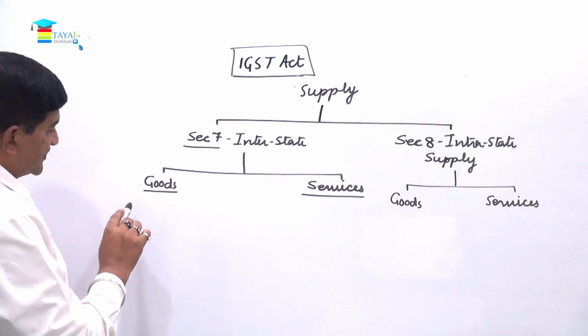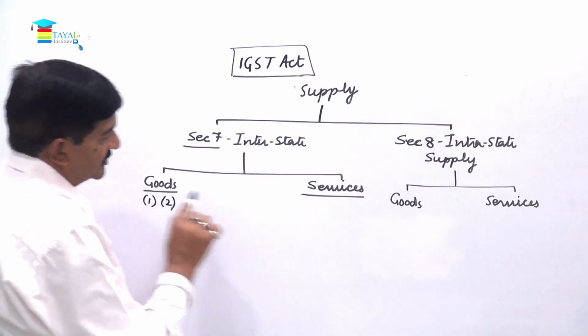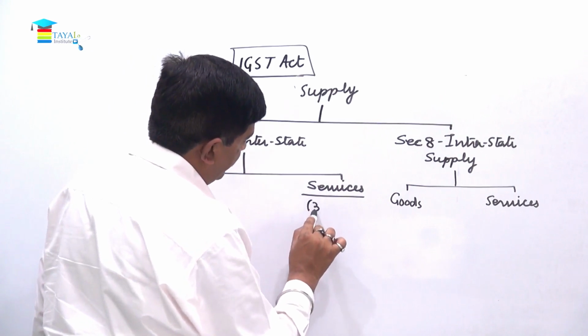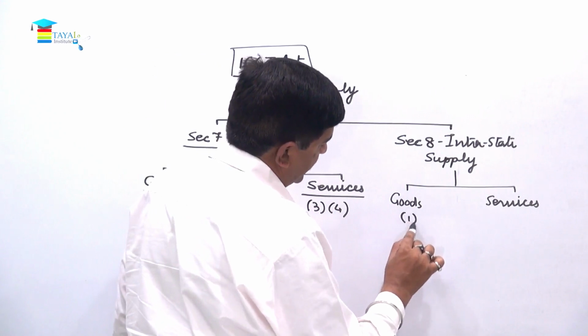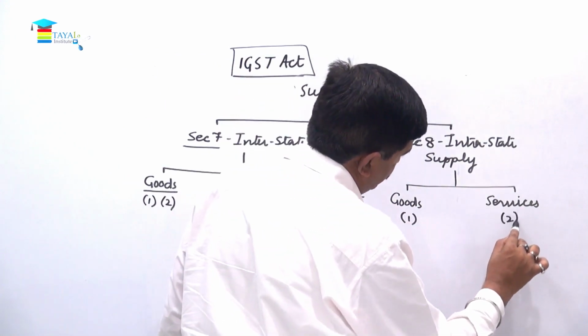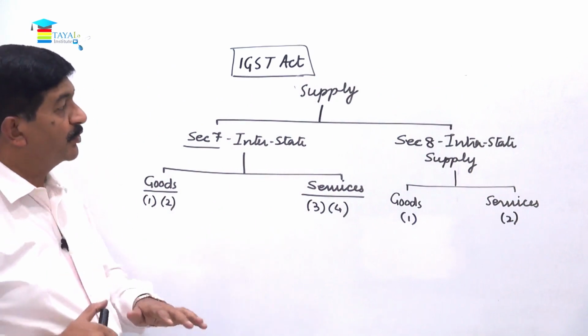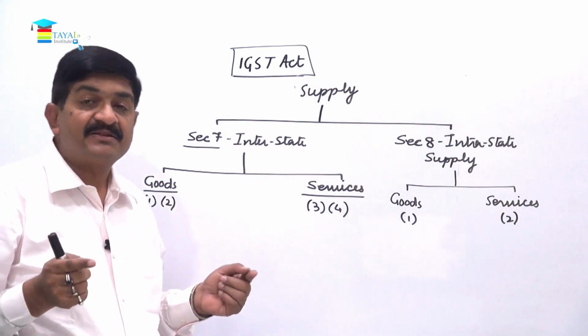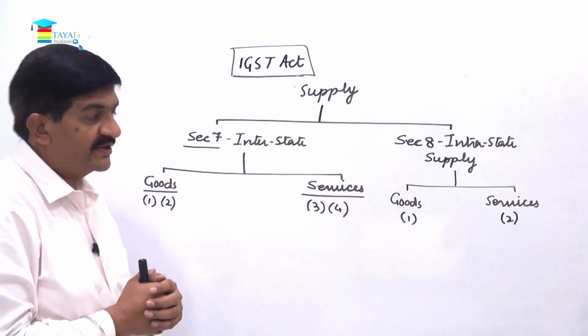Here it is covered in subsection 1 and 2. This is subsection 3 and 4. And here we have subsection 1 and subsection 2. Okay, so this is about the supply, when the supplies are said to be in the course of interstate or in the course of intrastate supply.